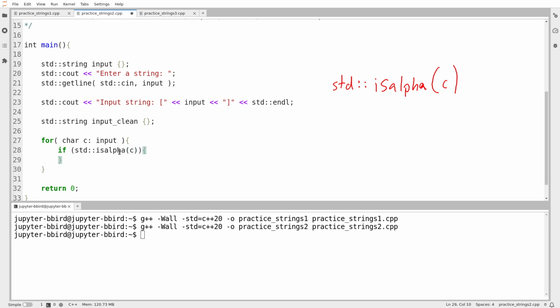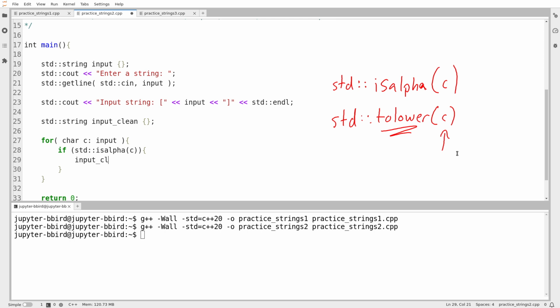Now, if so, then I want to add it to my cleaned up string. But first, I want to convert it to lowercase. And I'm going to use for that another function from ctype.h in C, or cctype in C++, toLower. The toLower function takes a single character and returns the lowercase version of it. If the character is an uppercase letter, it converts it to lowercase. If the character is anything else, or if it's already a lowercase letter, it just returns that character intact.